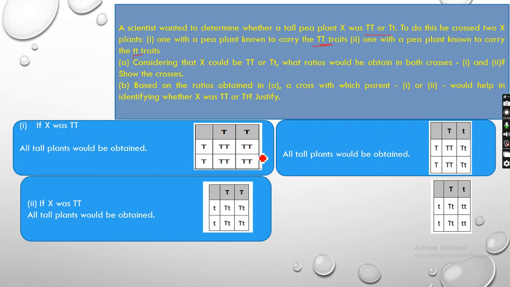Look here, all the plants obtained were tall because all were capital T. Here one had small t, but still he has obtained all tall plants, right? In both the cases he got tall plants. Okay, now based on the ratios obtained in A, a cross with which parent, 1 or 2, would help in identifying whether X was capital T. Now look at the second option, one with a pea plant known to carry small t. Let's see what happens with small t.